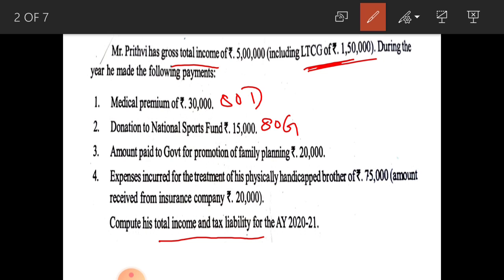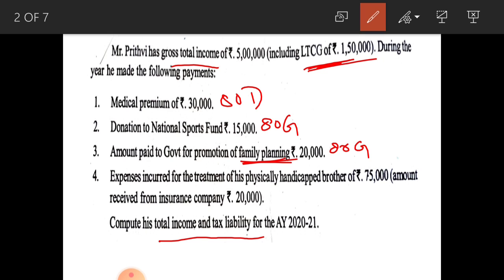And next one, amount paid to government for promotion of family planning. This is also coming under section 80G, but only with limit donation, and 100% is allowable. For this purpose, that is amount paid to government for promotion of family planning, 100% is allowable even though it is with the limit donation. But here one condition, that is, for considering with limit donation, you have to consider with limit donation or 10% of adjusted total income, whichever is lower.